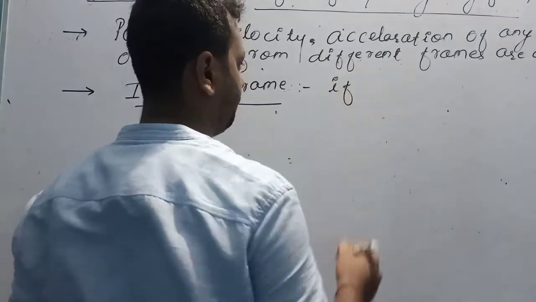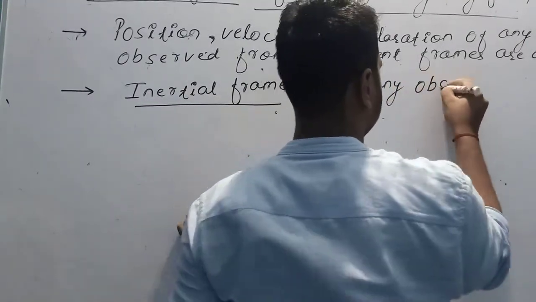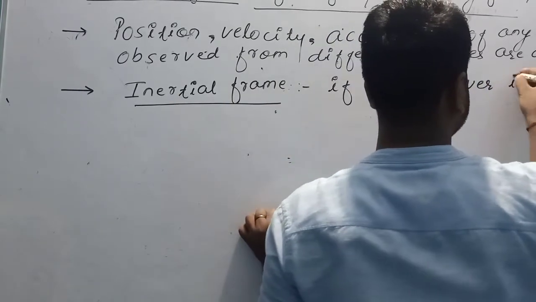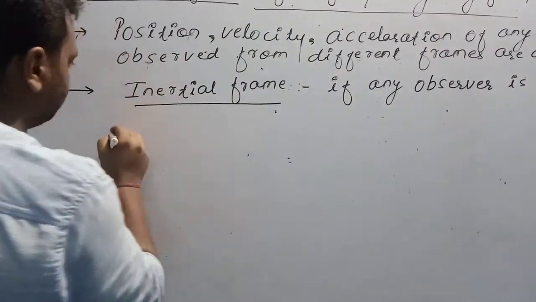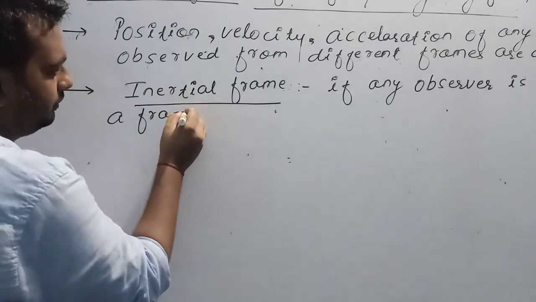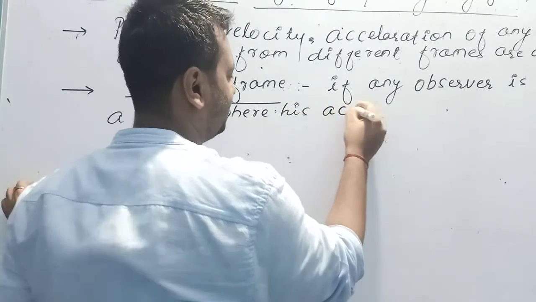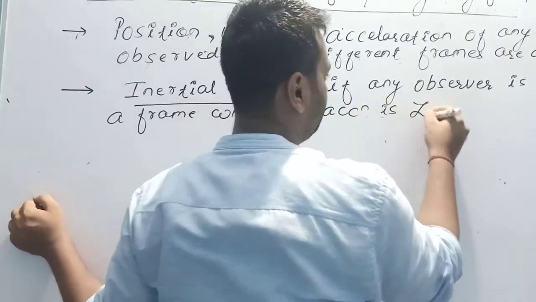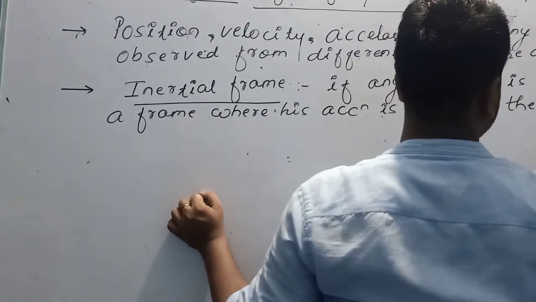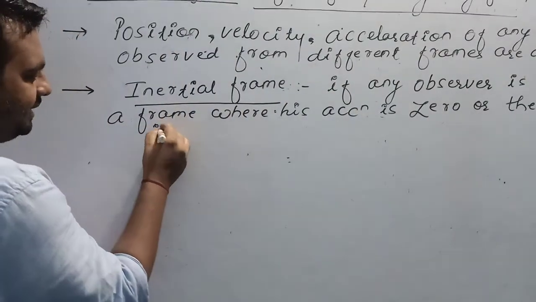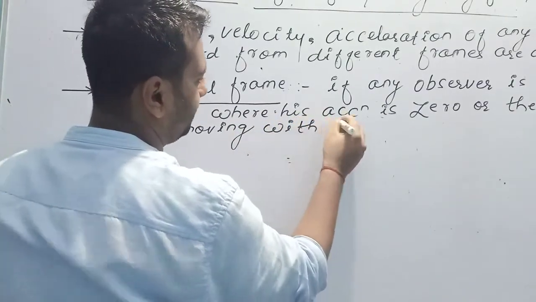If any observer is in such a frame where his acceleration is 0, or the frame is moving with a constant velocity.